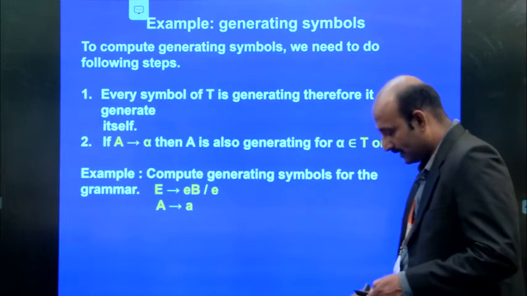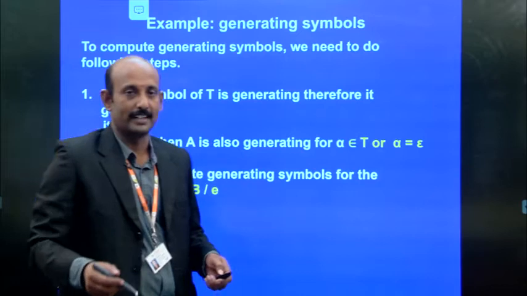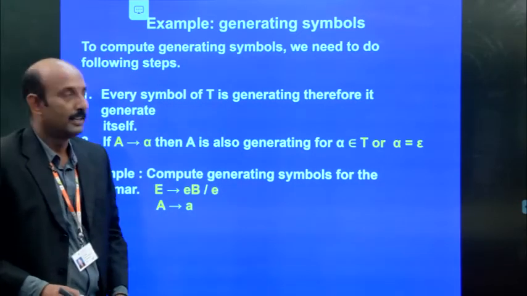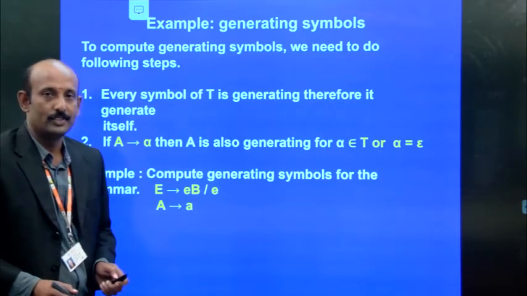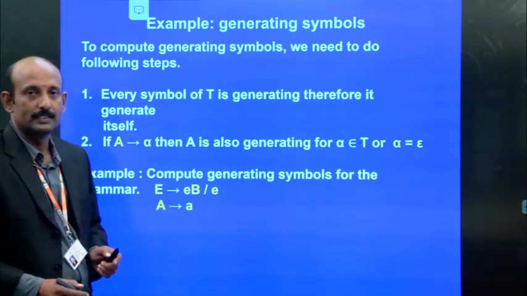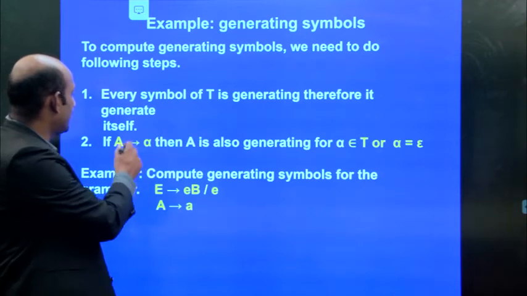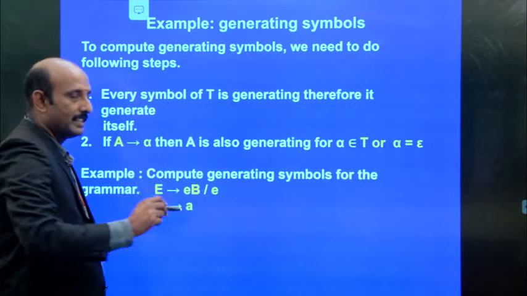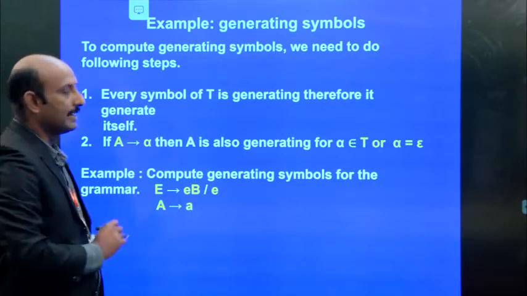Next, we are going to see the generating symbols. Which one is generating, which one is not generating. To compute the generating symbols, we need to follow these steps. We need to understand what a generating symbol is. Every symbol of T, that stands for terminal, is generating, therefore it generates itself. That is the first thing. If it generates the terminal symbol, that is, it generates itself, that is a generating symbol.